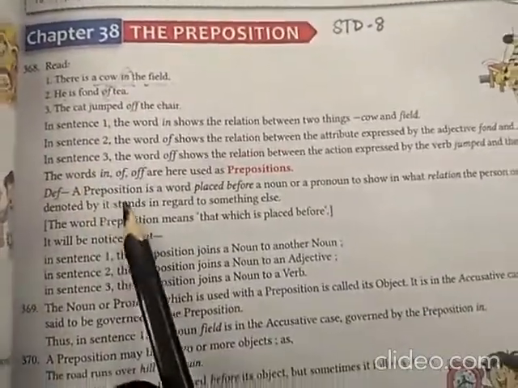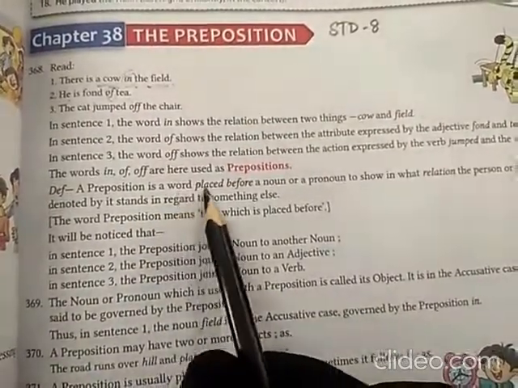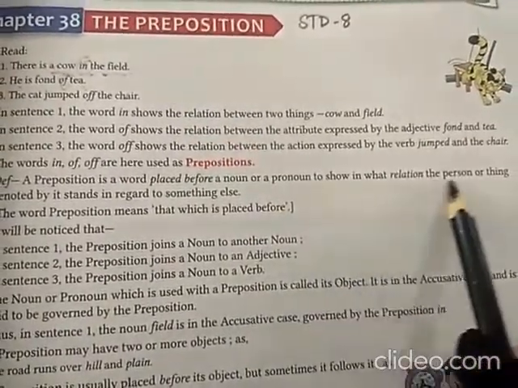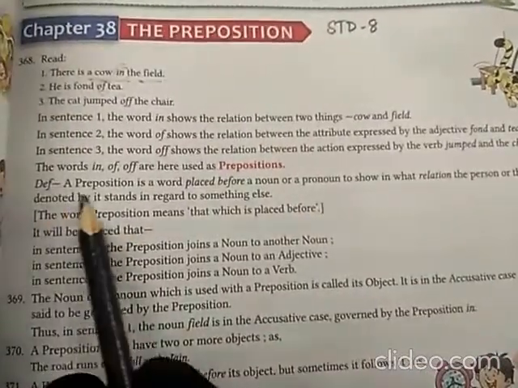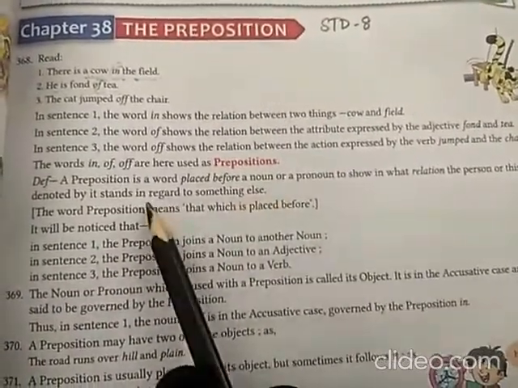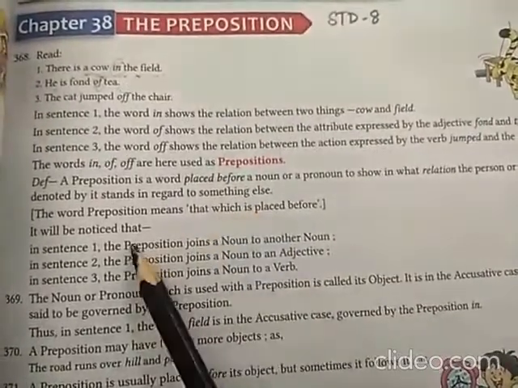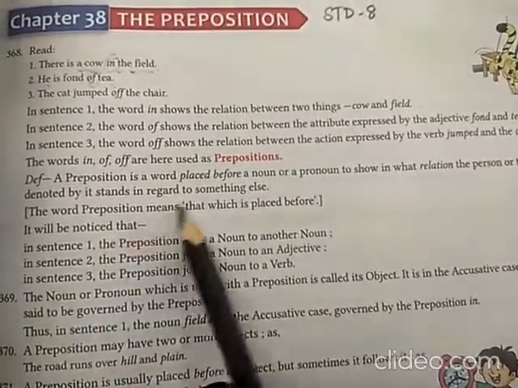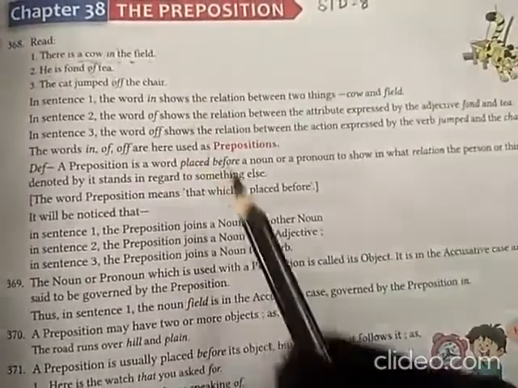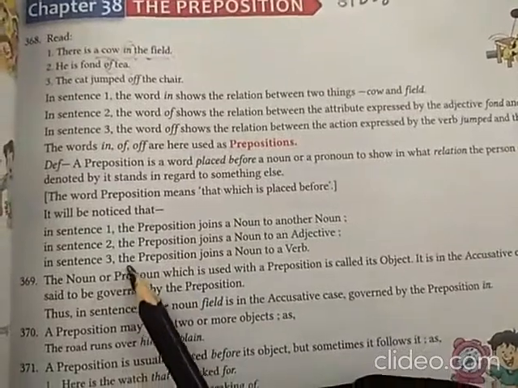So similarly, the definition of preposition goes like this. A preposition is a word placed before a noun or pronoun to show in what relation the person or thing denoted by it stands in regard to something else. This means how two nouns or two pronouns or a noun and pronoun are related to each other. So here the word preposition means that which is placed before. Pre in the sense of before. So a preposition means a word which is placed before the noun or pronoun. Clear?